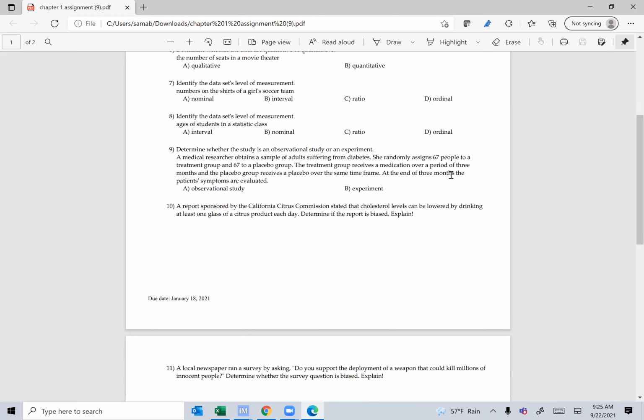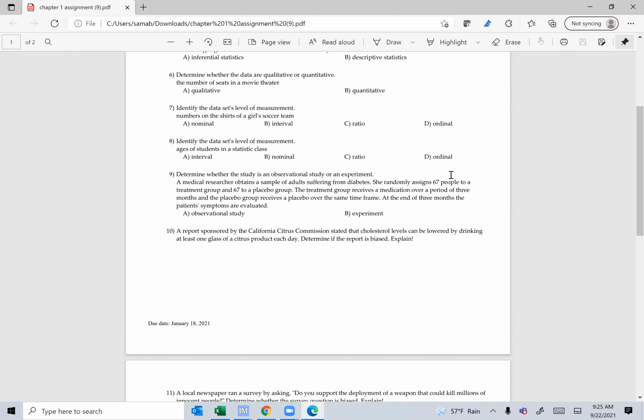Number 10, a report sponsored by the California Citrus Commission stated that cholesterol levels can be lowered by drinking at least 1 glass of citrus product each day. Is there a bias here? Yeah, there is a bias because the report comes from the company that makes the juice.